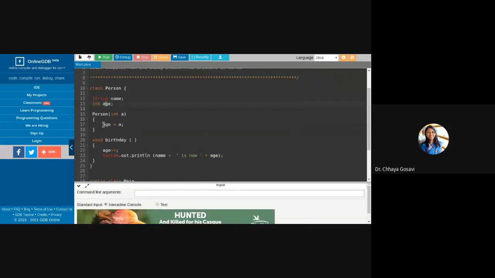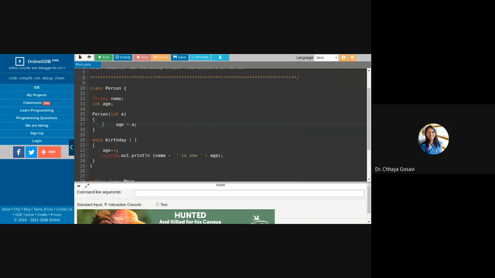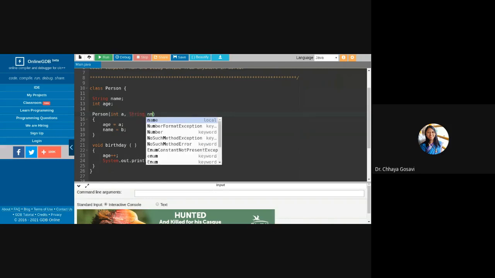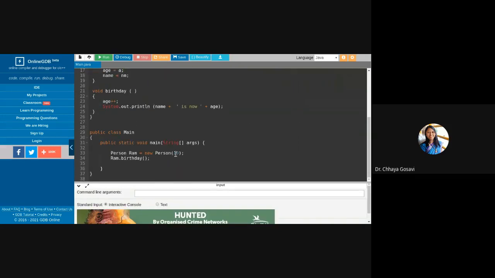And we can also initialize name, because we are displaying name here, and we haven't yet initialized the name. Name equal to name, and here we'll pass the function name, say Ra. Okay, so if I run this,